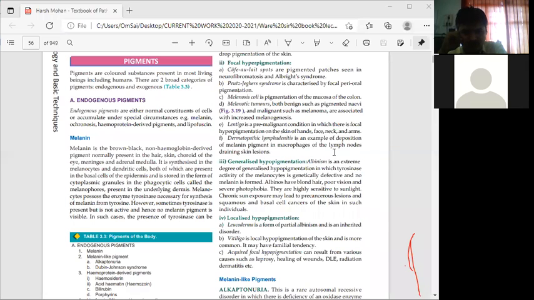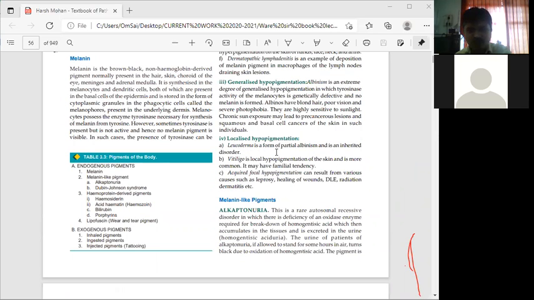Albinos have blonde hair, poor vision, and severe photophobia. They are highly sensitive to sunlight. Chronic sun exposure may lead to precancerous lesions and squamous and basal cell cancers of the skin in such individuals. Localized hypopigmentation: leukoderma is a form of partial albinism and is an inherited disorder. Vitiligo is a local hypopigmentation of the skin and is more common. It may have a familial tendency.